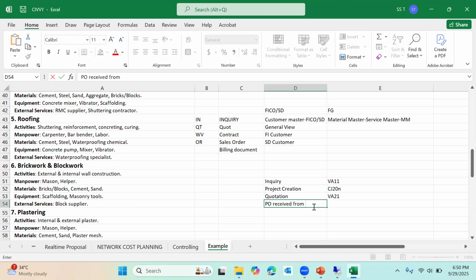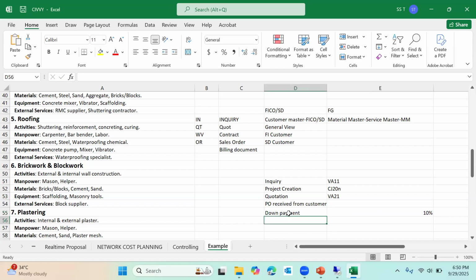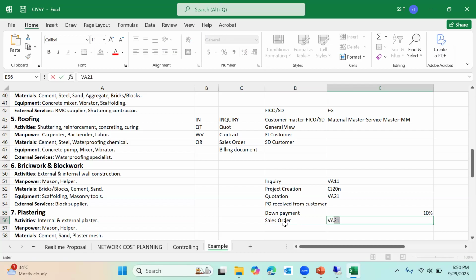PO means purchase order issued from the customer. It's a legal document which will be issued by the customer to the project executor like Reliance or CV Constructions. Upon receipt of the PO, they will request a down payment. Let us say in their contract, a down payment of 10% or whatever it may be. Just an example I am taking. Then, to create this document, the down payment request, we have to create a sales order. For creating the sales order, what is the transaction code?